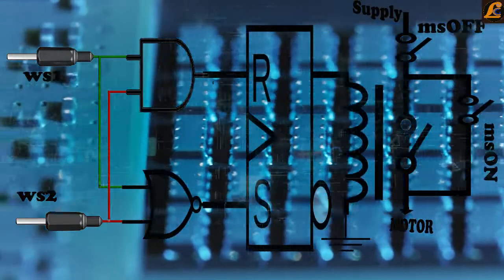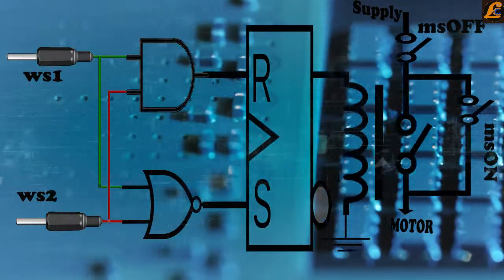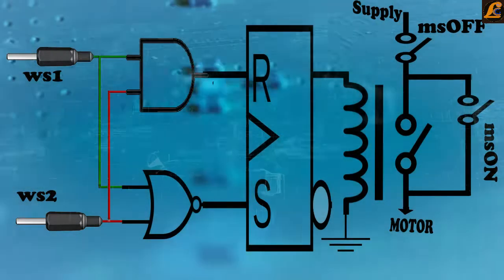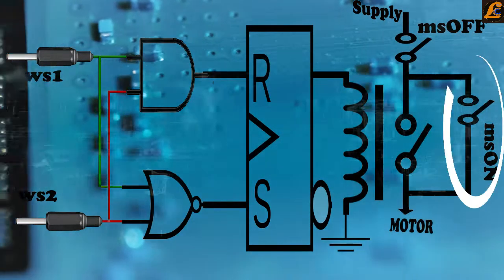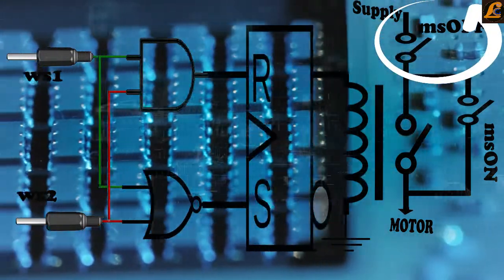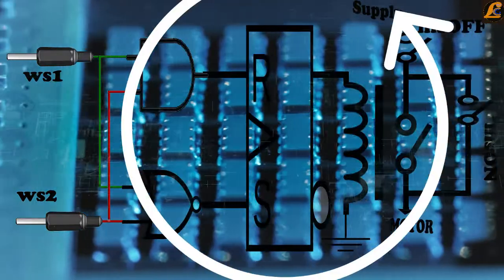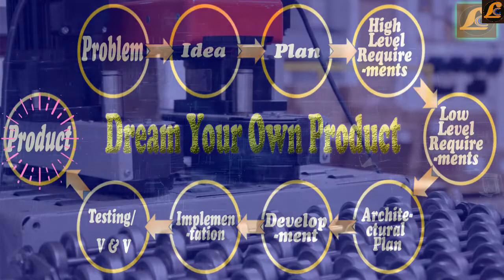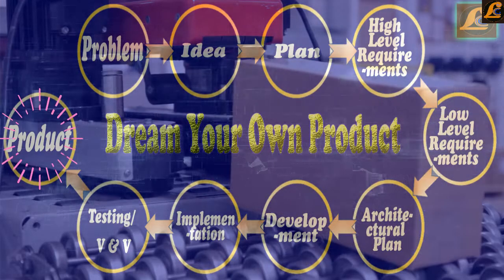We have to provide manual override option to avoid malfunctioning of circuit during failure of controller. In the sense, using MS on, we can switch on motor, and using MS off, we can switch off motor irrespective of controller functionality.